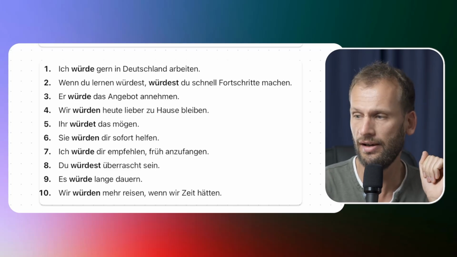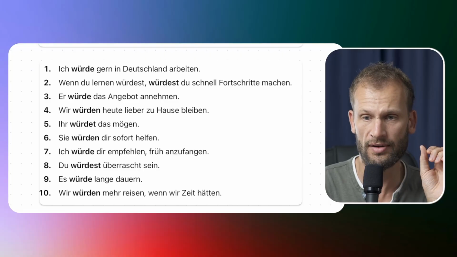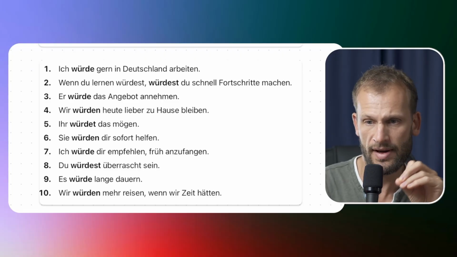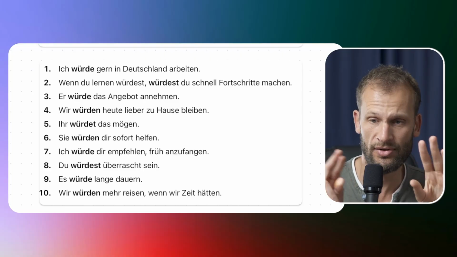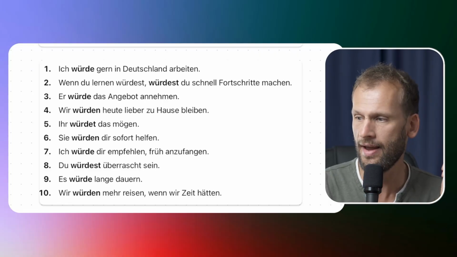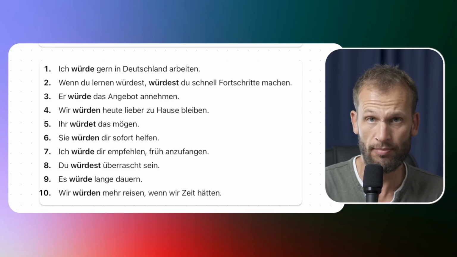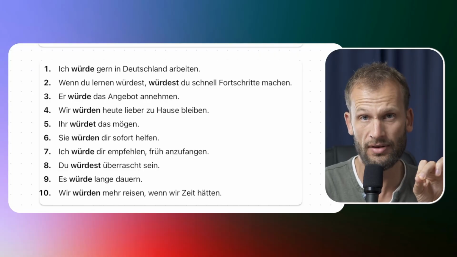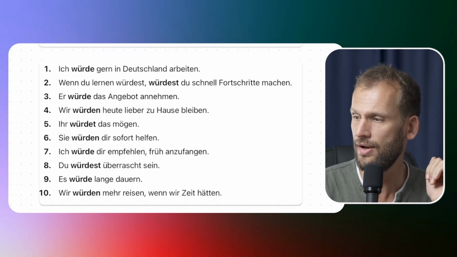And you can see here, again, we have the same Konjunktiv 2 form for both parts. First part, du würdest lernen, and second part, du würdest Fortschritte machen. In English, it's two different forms. In German, same form. So German is easier here. That's the good news. Again, the word order is quite tricky. Wenn du lernen würdest, the subclause ends with the verb. And then würdest, the main clause, starts with the verb. So we get verb, comma, verb. Würdest du schnell Fortschritte machen.